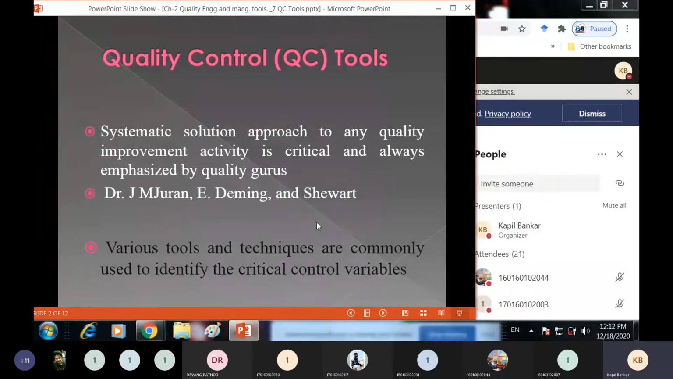The various tools and techniques are commonly used to identify the critical control variables. And if we identify these variables, then we are able to modify and rectify them to achieve better quality.